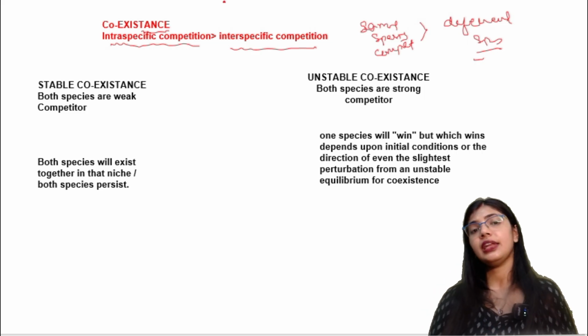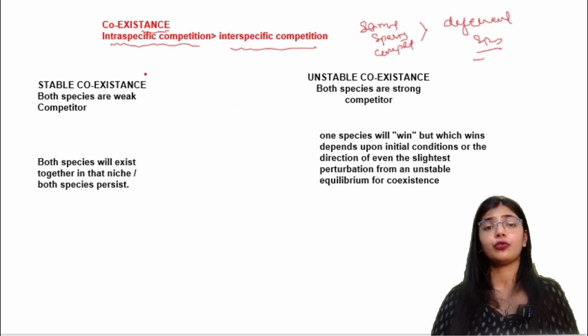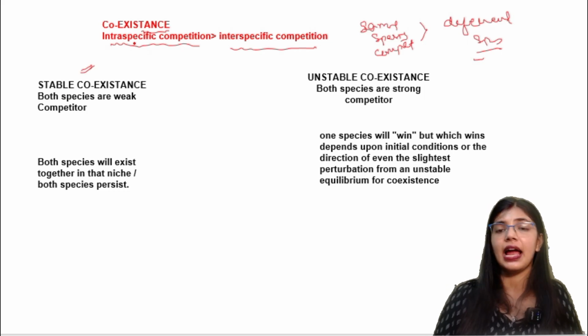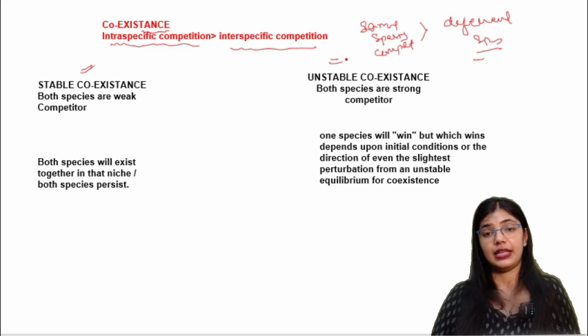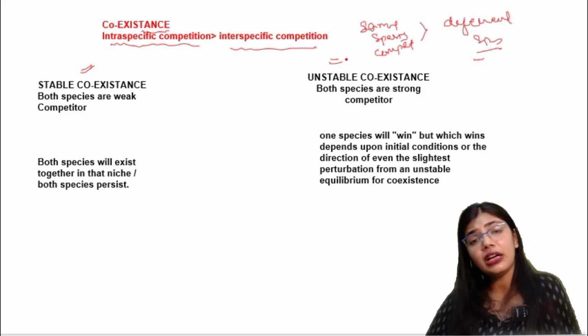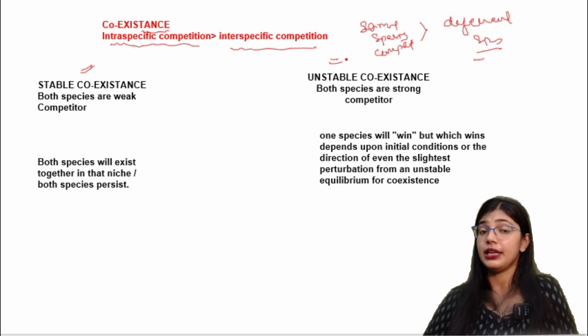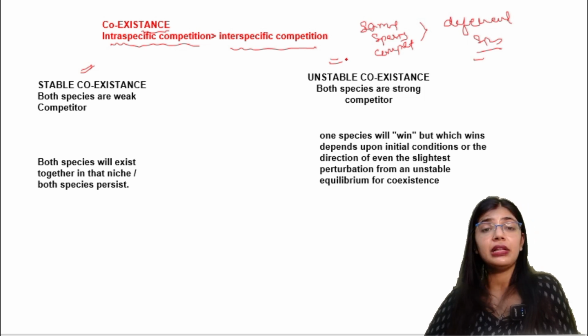Now there are different types of coexistence also. It can be stable coexistence and it can be unstable coexistence. What is the condition when the coexistence would be stable?